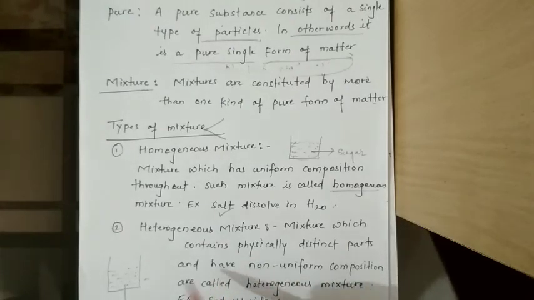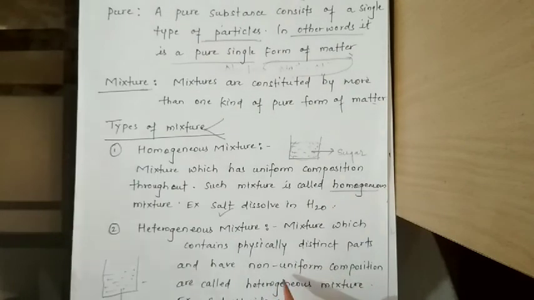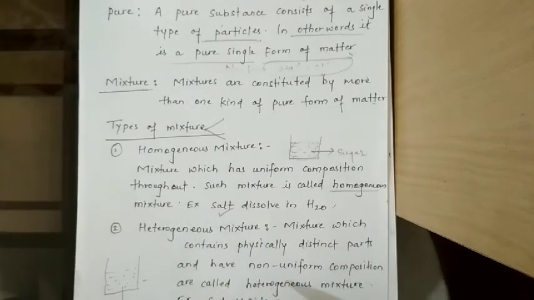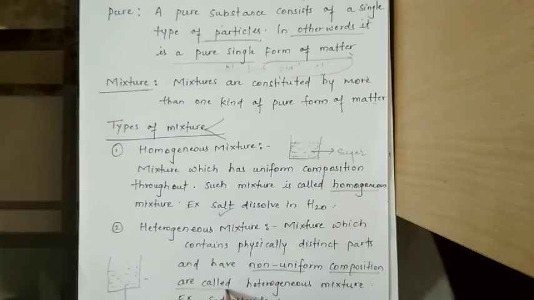But if you leave it for some time, these chalk particles will settle down. A mixture which contains physically distinct parts and has non-uniform composition, meaning it will not mix everywhere uniformly, is called a heterogeneous mixture.